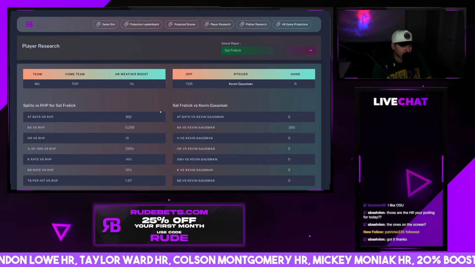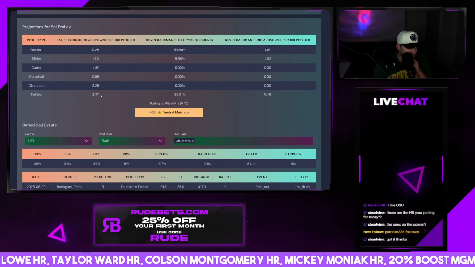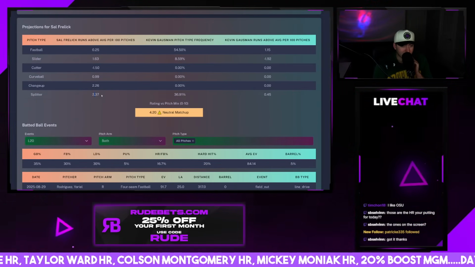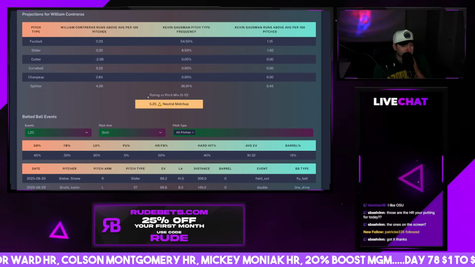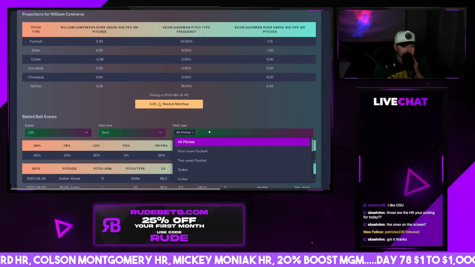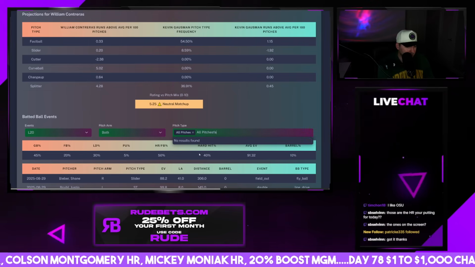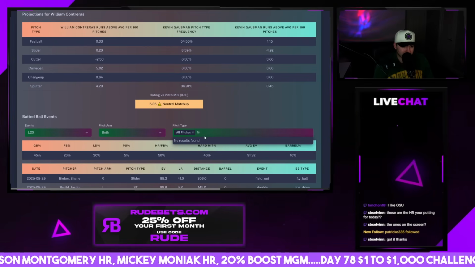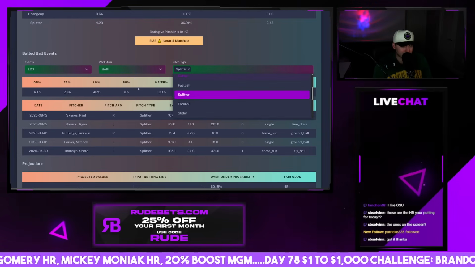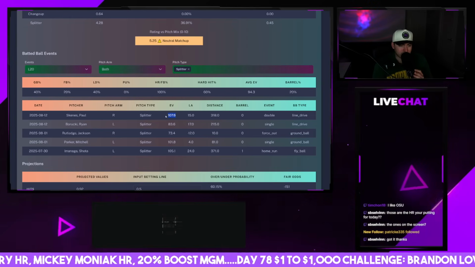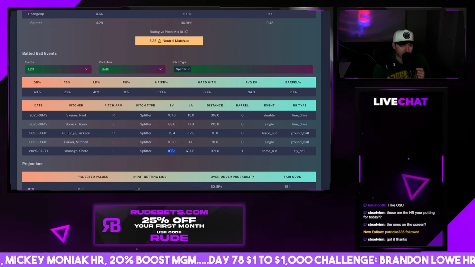Looks like Sal Frelick and William Contreras might be. Yeah, Sal's good with the splitter here. And Contreras must be good with the splitter as well. Yeah, he is. Oh my gosh. 4-seam and a splitter. Let's just do just the splitter. Here we go. So he's got a double, single, and a home run here.